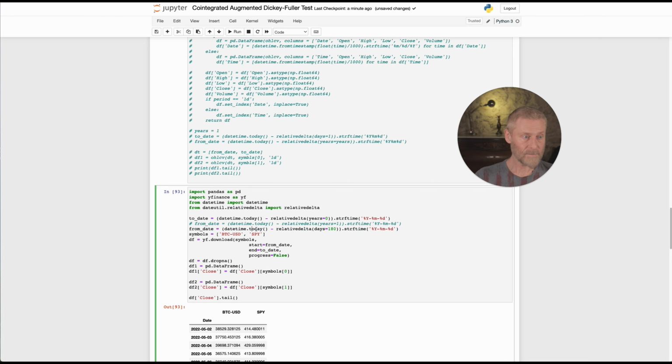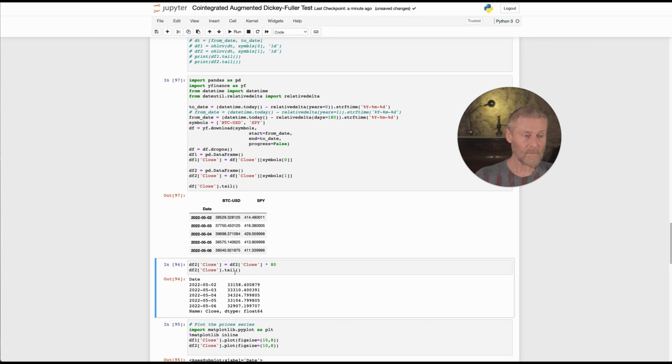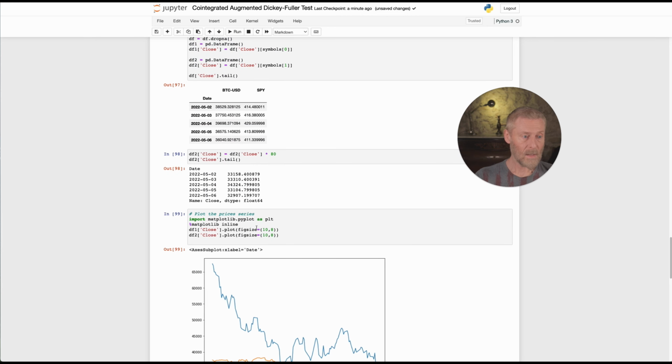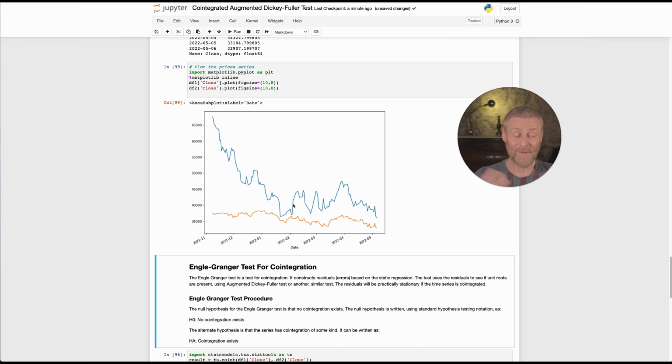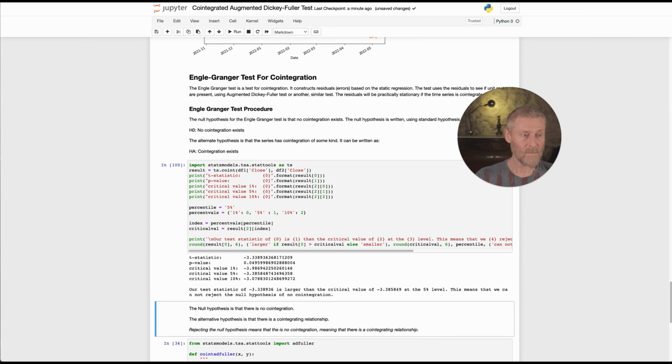Now we're going to look at 180 days worth of data, so about half a year. So it doesn't do it for 1 year. Maybe in the last year, it actually has been correlated. All right, same thing again, and let's plot it. So we have less data than before. It looks more as if it's moving in tandem. So let's run the test and see what the test says.